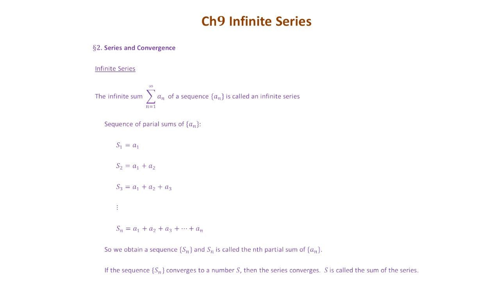Then the series converges. We call the series convergent if the sum of the infinitely many terms of a_n is a finite number. If you add infinitely many numbers of a sequence and you get a finite number, then you call this series convergent, and S is called the sum of the series. That's obvious. That's what we do, right?